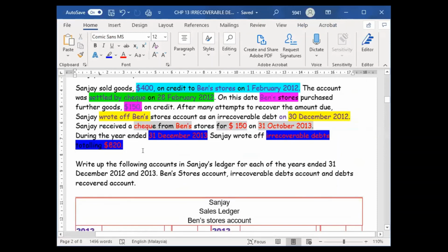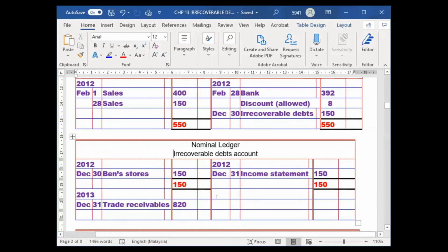Both transactions we recorded. So now we balance up this account. How to balance up? Same thing. 2013, we write here December 31st, it will transfer to income statement because irrecoverable debt is your expenses. All the expenses we transfer to income statement end of the year. So this is 820. And then don't forget to balance up because this account is done already. We balance up 820.